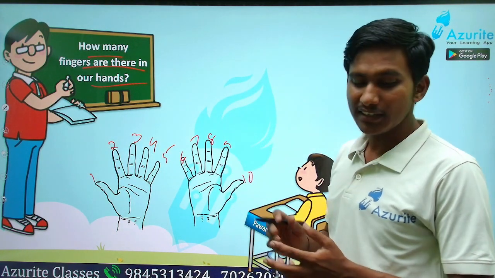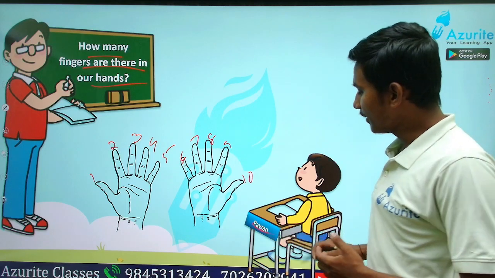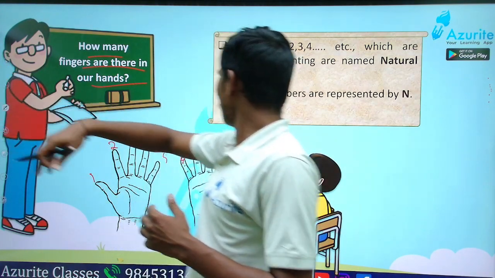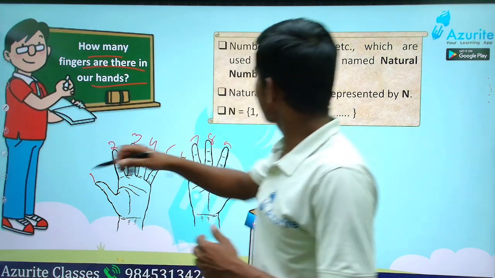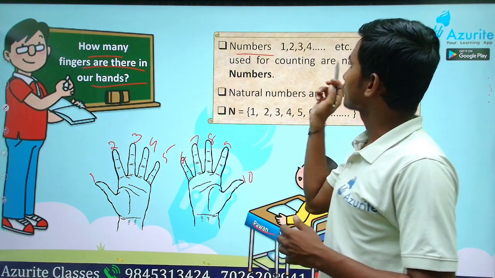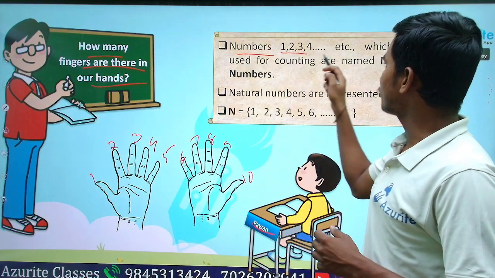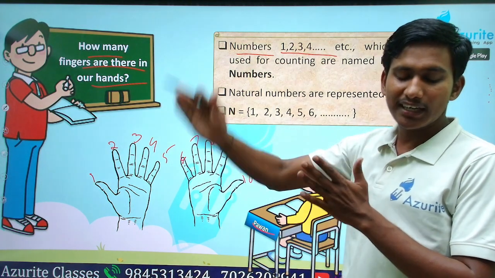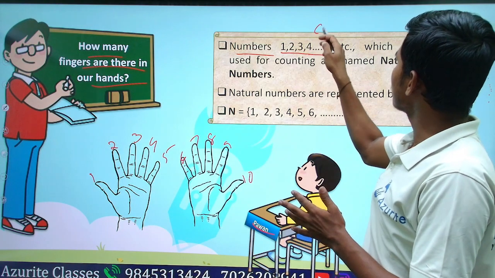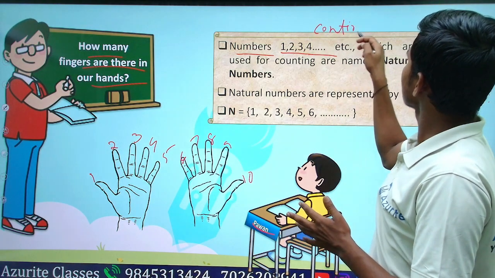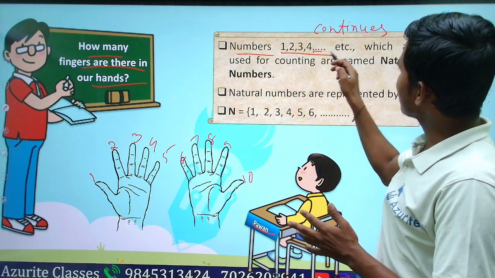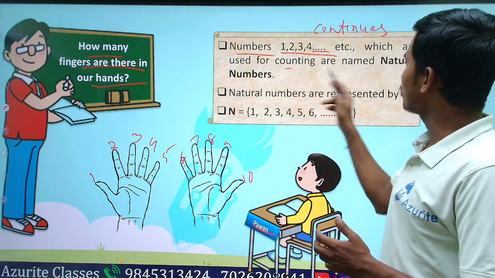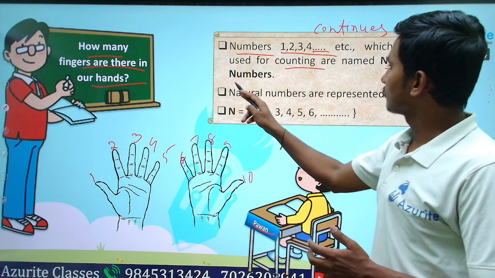Right? So how do we start? We start with 1. So that is what natural numbers are: 1, 2, 3, 4, 5, 6, 7, 8, 9, 10, 11, 12, goes on. Goes on means continues. So the dashes, that is etc., which are used for counting are natural.